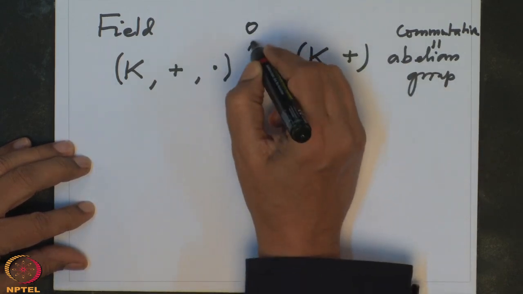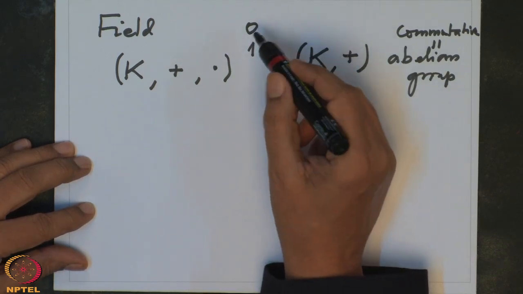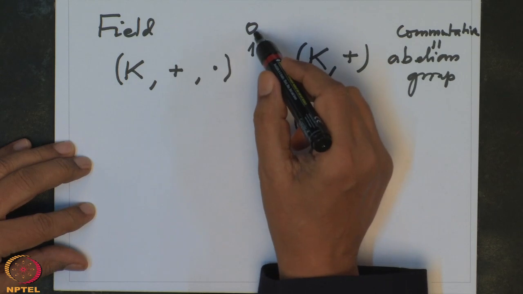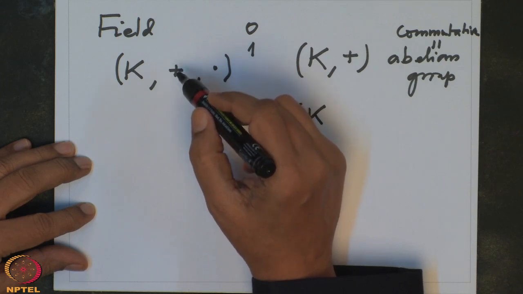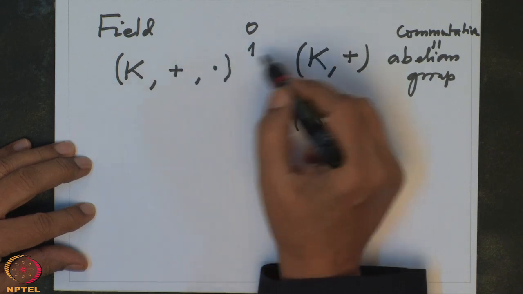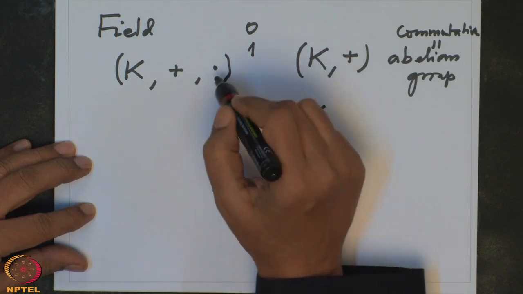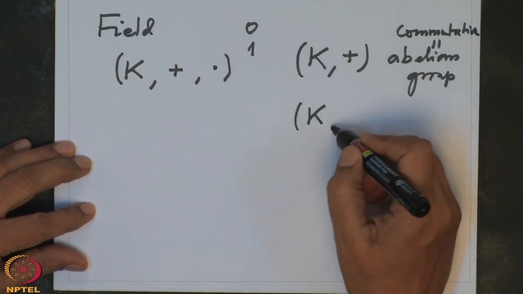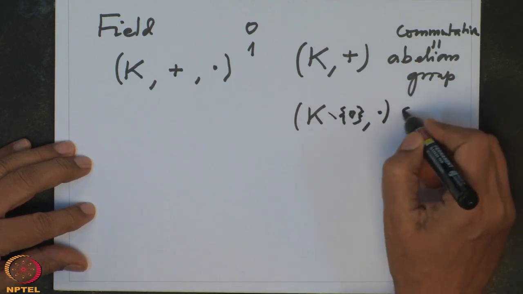So 0 and 1 are usually denoted so, depending on the context. Of course this 0 and 1 is also notation for the complex natural numbers, but in this context 0 is the neutral element or identity element with respect to the binary operation plus, and 1 is a neutral element with respect to the operation multiplication. Also the word multiplication is used because of the standard examples. So K minus 0 with dot, this is also an abelian group.